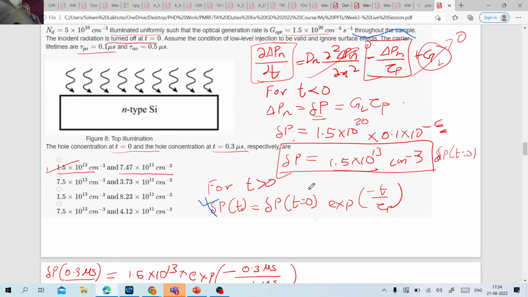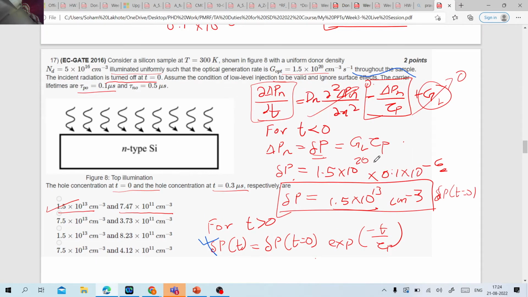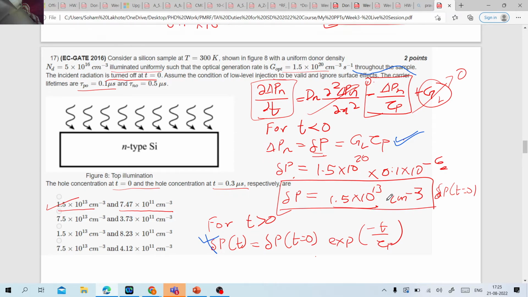So to know this, I first have to know this ∂p of t equal to 0. For ∂p of t equal to 0, the light was on for a long period of time, correct? So if the light is on for a long period of time, that means steady state has already been reached. Since steady state has already been reached, I can directly use this formula, Δp is equal to G_L times τ_p, correct? And if you use this, then you will get that at time t equal to 0, this excess carrier concentration was around 1.5 times 10 to the power 13.